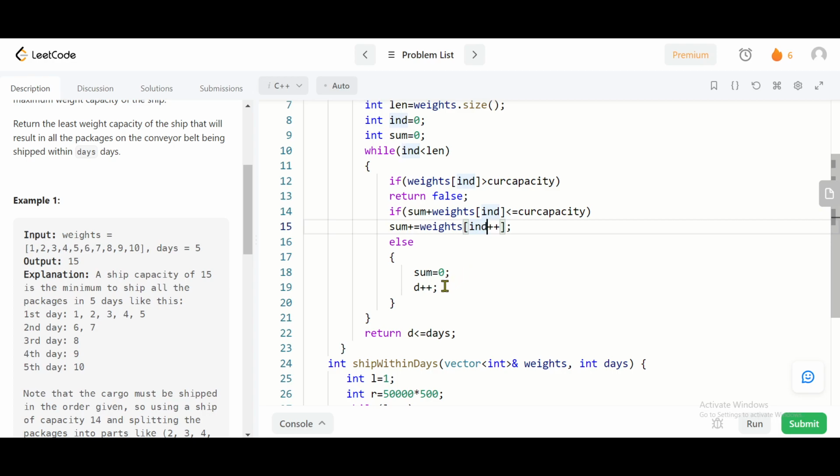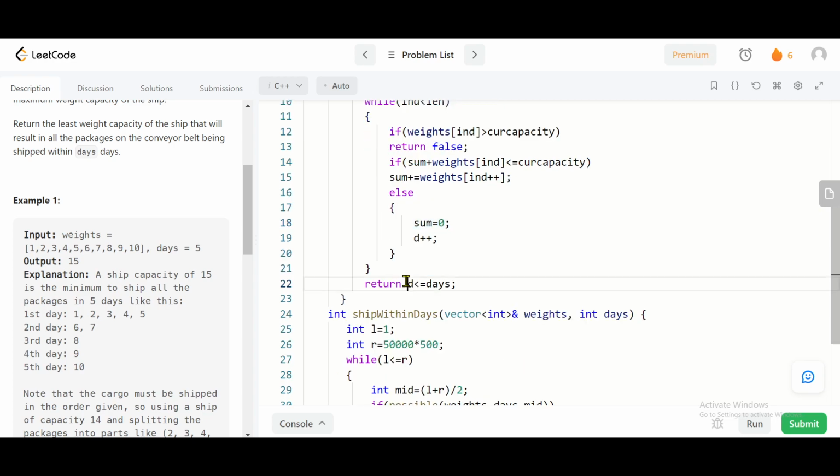I will count the number of days here. I will increase the number of days by 1. I have counted 1 day because I know that this is the maximum number of packages that can be transferred in 1 day. So now I have set sum equal to 0 so that I can calculate the sum of weights of packages for the next day.